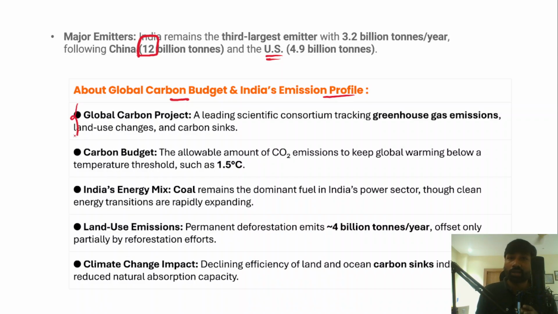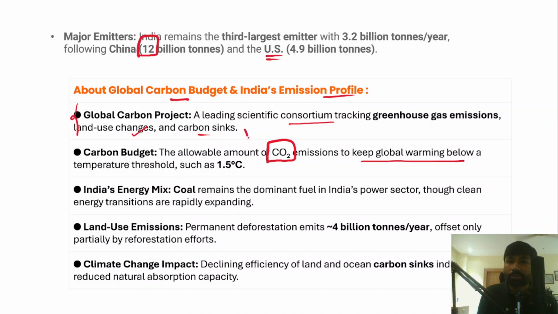So what is this Global Carbon Project? This is a leading scientific consortium, and it has been tracking greenhouse gas emissions, land use changes, and even the carbon sink as well. However, if we talk about the carbon budget of any country, or a carbon budget of the world, it is an allowable amount of CO2 emissions to keep global warming below a temperature threshold.